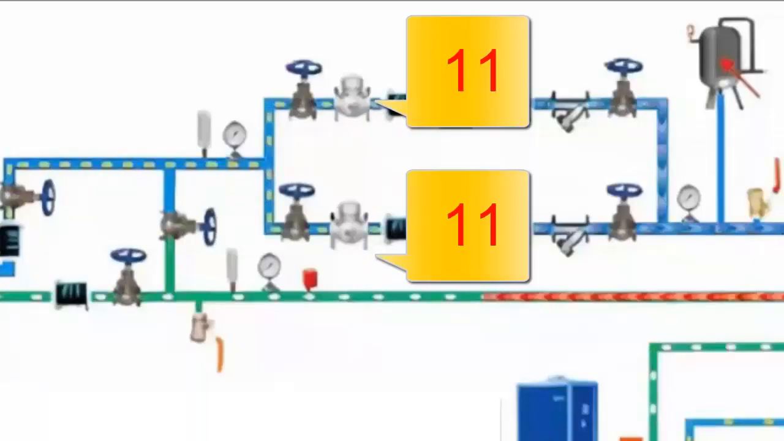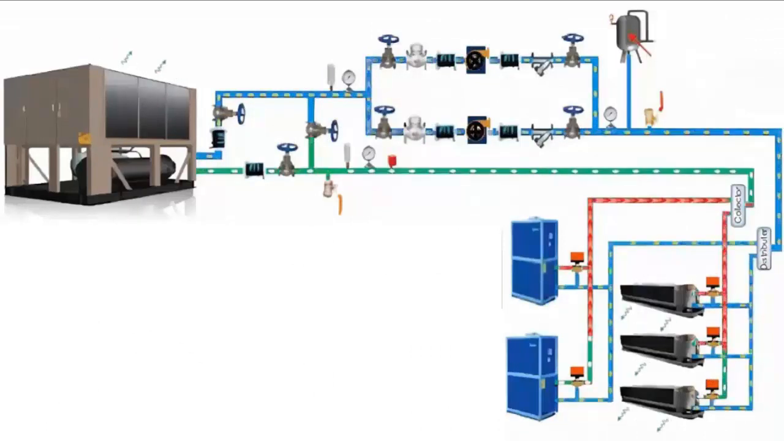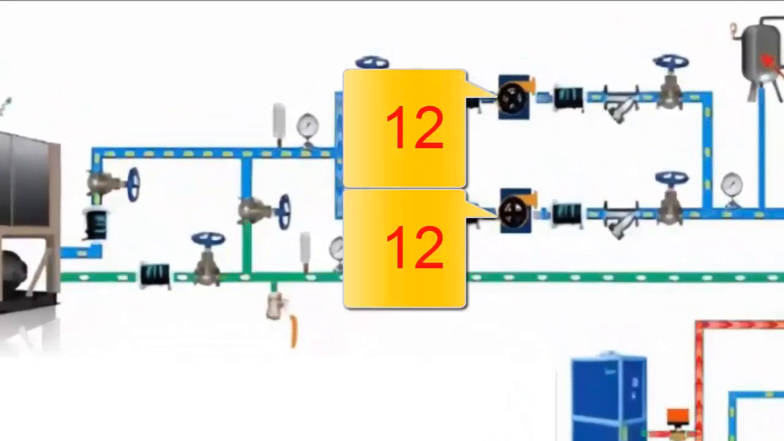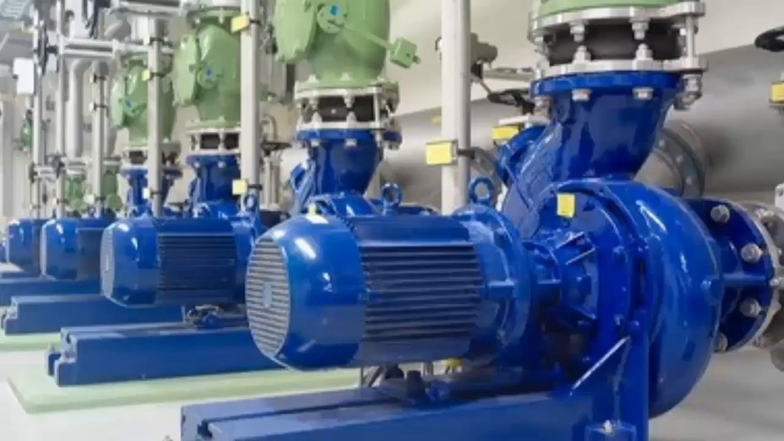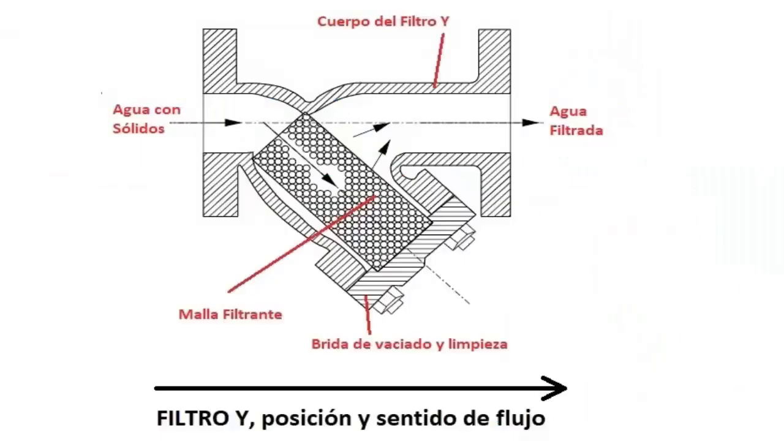11. Check valve. Allows the flow of water, in one direction only. 12. Centrifugal pumps. To circulate water in the circuit. 13. Jet filter. To filter chilled water, and remove impurities.